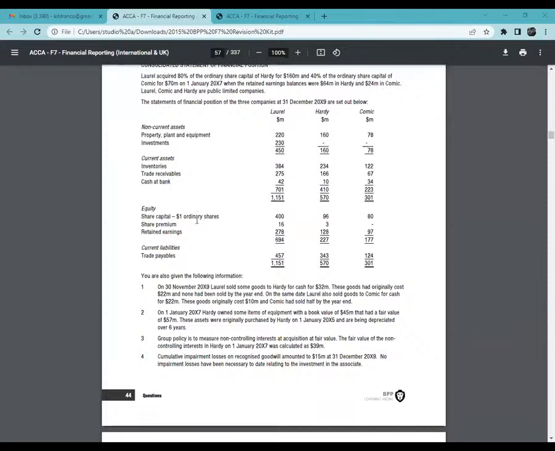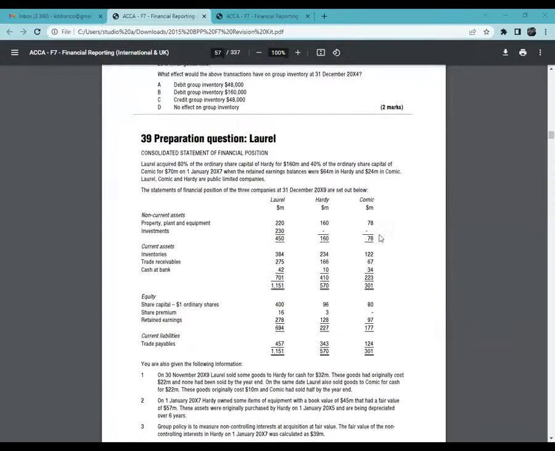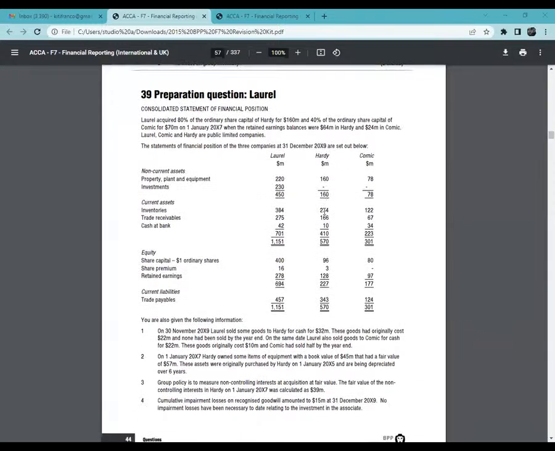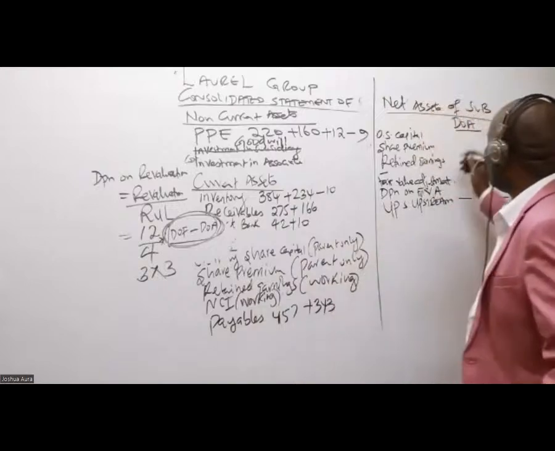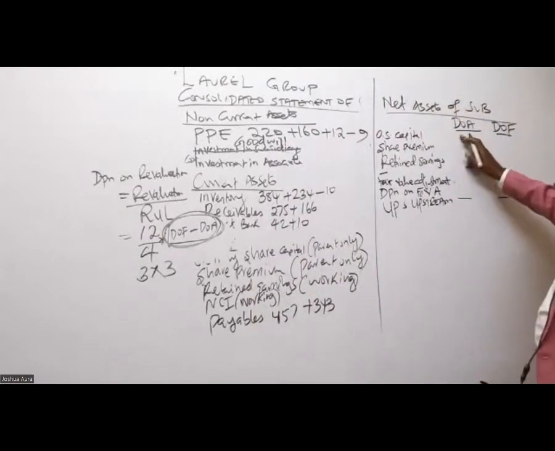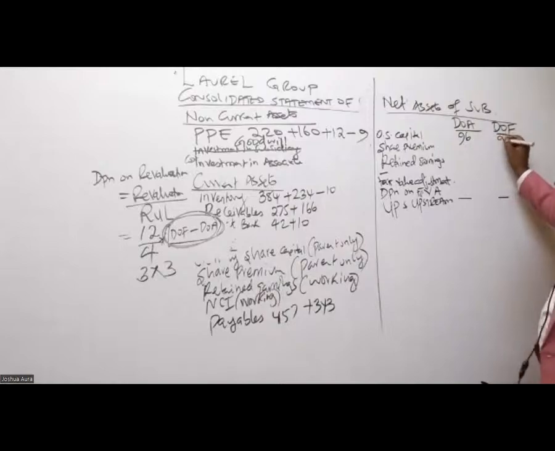Ordinary share capital. What ordinary share capital amount should I bring here? Do I take 400, 96, or 80? Remember, these are net assets of the subsidiary, and the subsidiary is the one that we have here called Hardy, which is 96. We should not take 400. It is 96. So for the date of acquisition we have 96, and here 96.